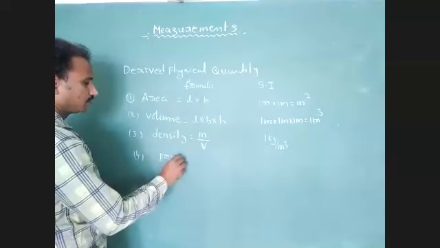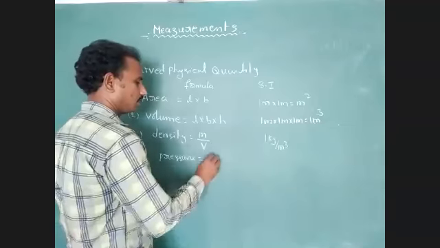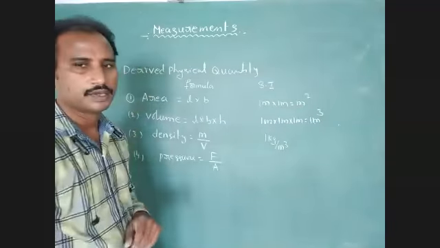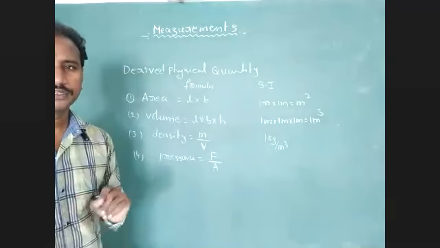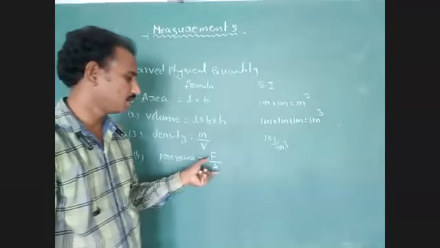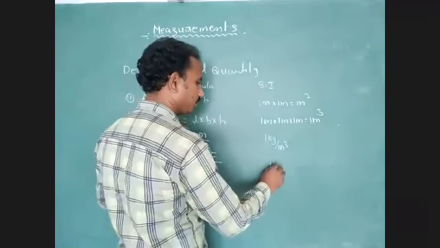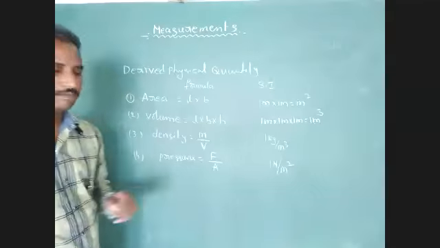Pressure formula: force per unit surface area. Force acting per unit surface area is called pressure. We have to represent that unit as 1 Newton per meter square.